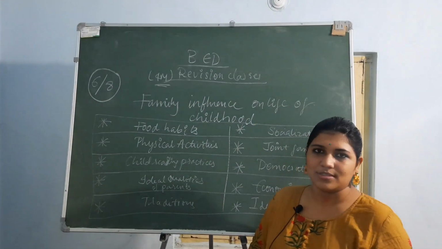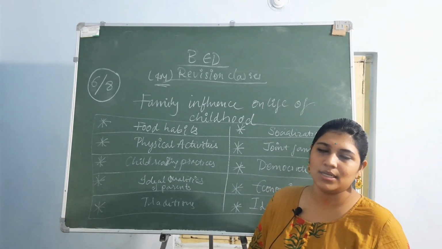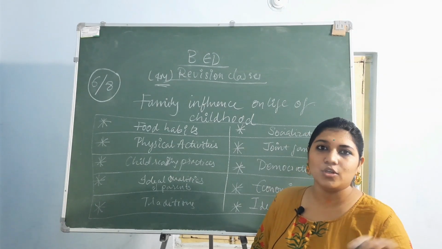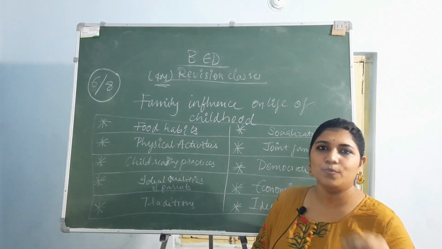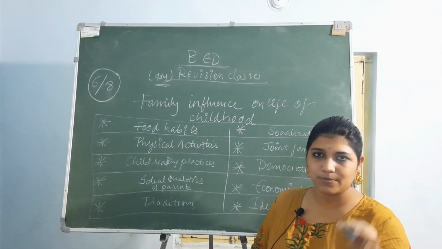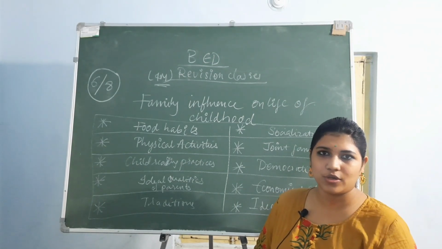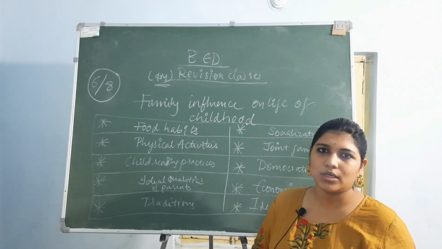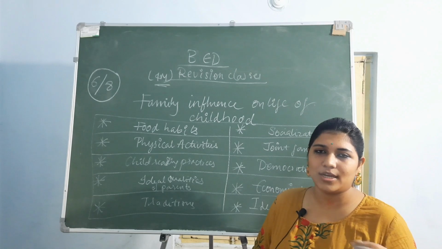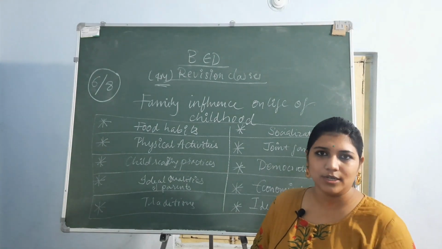Then traditions. The traditions and culture of the family also have an impact. Whenever you are deeply rooted in your tradition and you go outside, you will try to put it in the top position. It depends upon your family members. If, being in that tradition and culture, you do not show importance to it, whenever you go outside you will just try to follow another culture, discriminate, and put down your own culture.